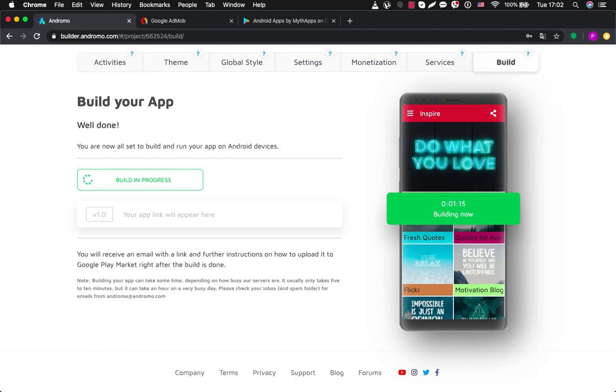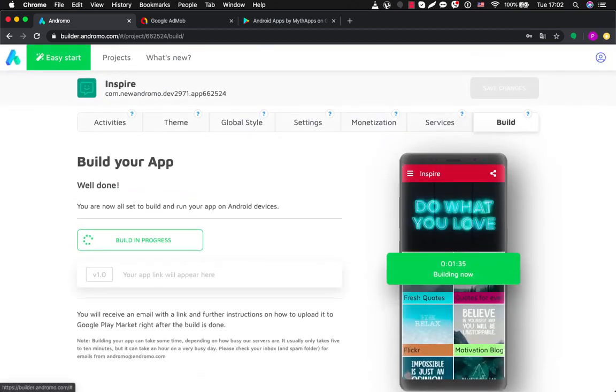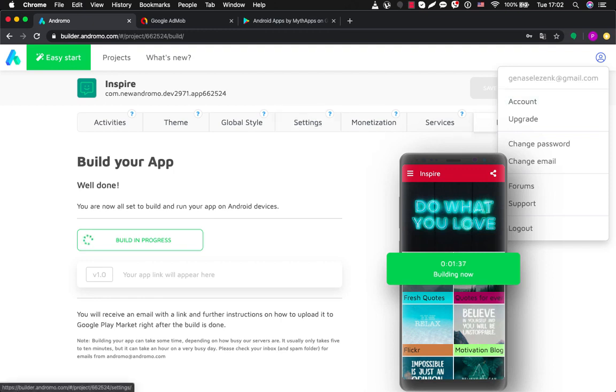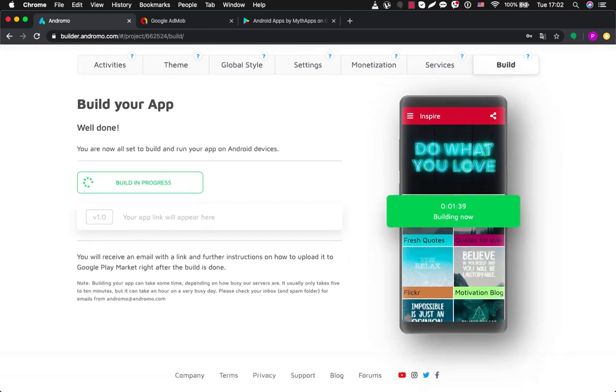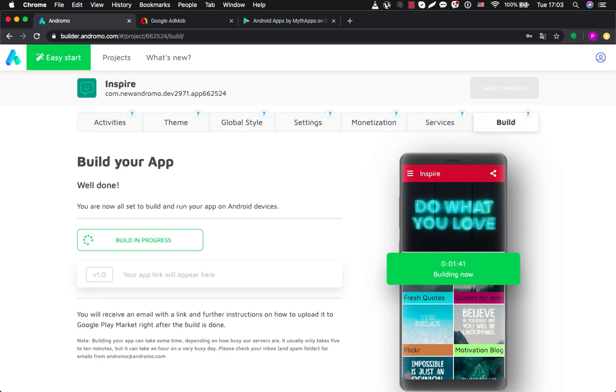After the application is built, you will see a link here with which you can download an APK file, and after that you upload that APK file to your device, and actually you have installed the application to your device. And also there will be one more link sent to an email which is related to your Andromo account, and by that link you can also download your application.